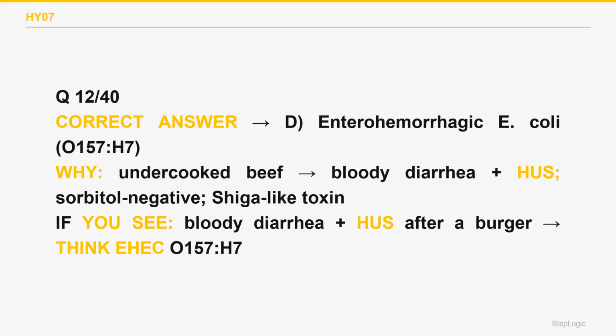Shigella also makes Shiga toxin and can cause HUS, but it spreads person to person with a tiny inoculum rather than from undercooked beef. Choice A wrong. Enterotoxigenic E. coli causes watery traveler's diarrhea with no blood and no HUS. Choice E wrong. This is EHEC O157:H7.